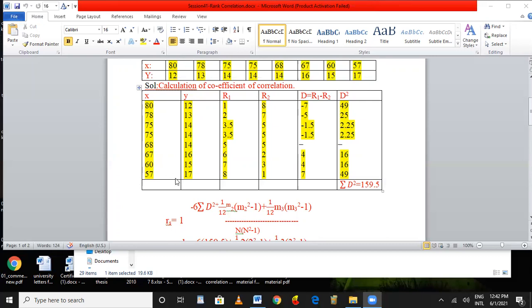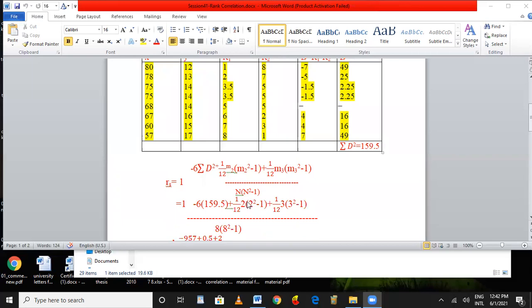N is equal to the number of pairs or number of items, number of students, number of materials, whatever it may be, as given in the problem, we have to count. Here in this problem, there are 8. So, n is equal to 8.